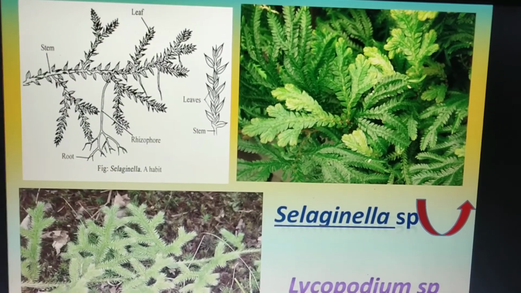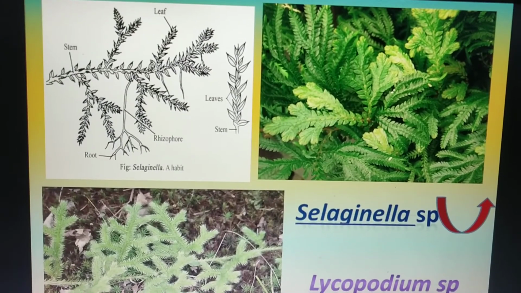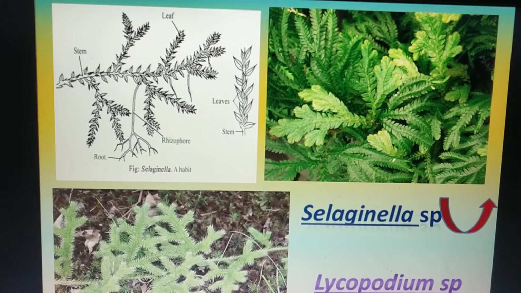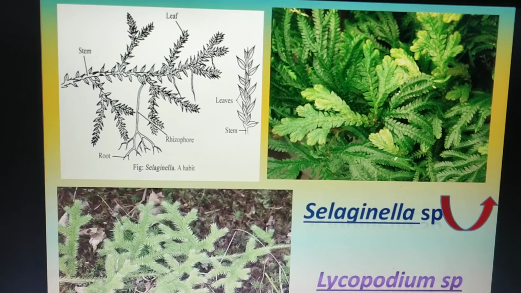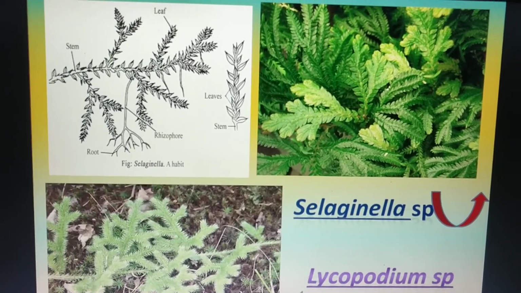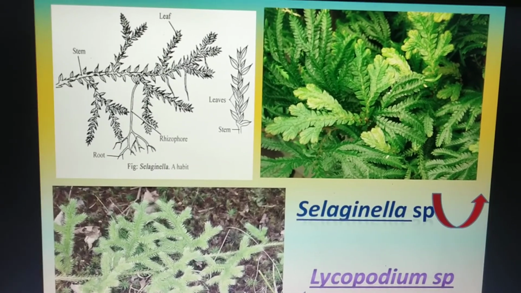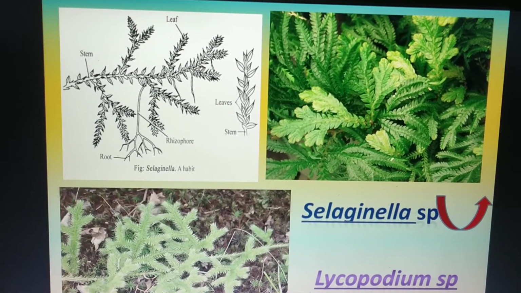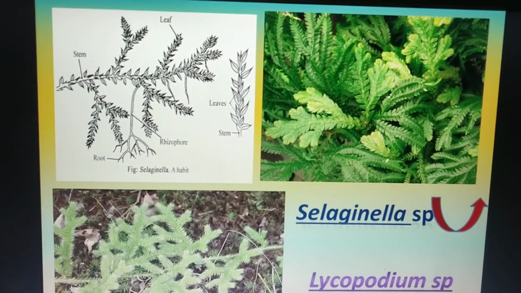As you can see in the diagrammatic representation of Selaginella, rhizophores are present, and in some species, leafless and colorless branches arise from the prostrate stem. Near the point of branching, they usually grow downwards. They have a group of adventitious roots, and they have dichotomous branches at their tip.